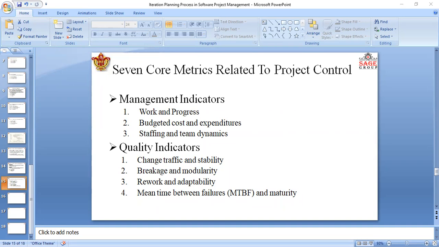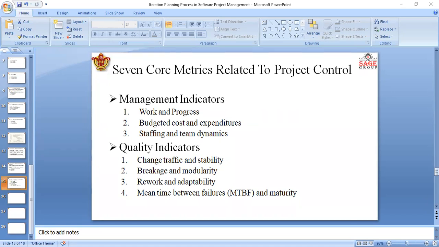So this is the breakage metric. And you can say that modularity is the average breakage trend over time. This metric can be collected by rework SLOC per change, by change type, by release time, by component, and by subsystem. So these are the breakage and modularity metrics.